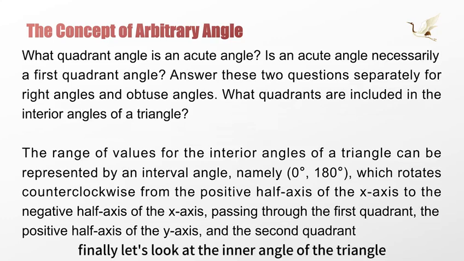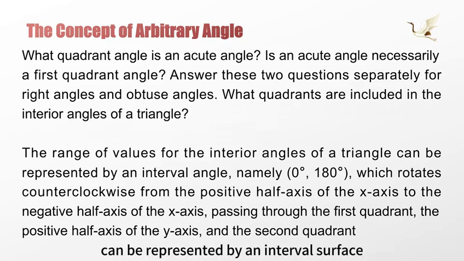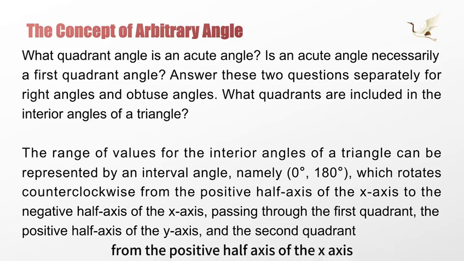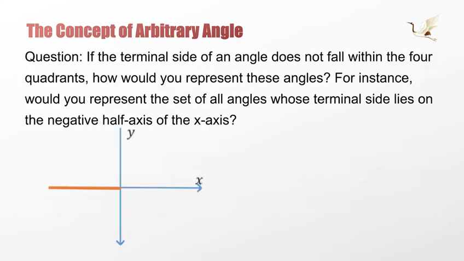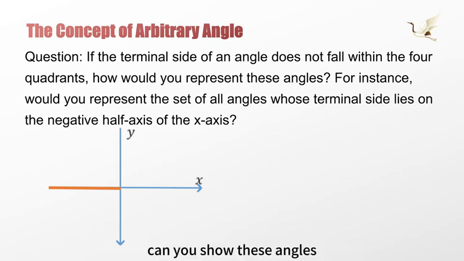Finally, let's look at the interior angle of a triangle. The value range of the interior angle of a triangle can be represented by an interval, that is, the open interval from 0 degrees to 180 degrees. It rotates counterclockwise from the positive half-axis of the x-axis to the negative half-axis of the x-axis and passes through the first quadrant, the positive half-axis of the y-axis, and the second quadrant. If the terminal side of the angle does not fall in the four quadrants, can you represent these angles?